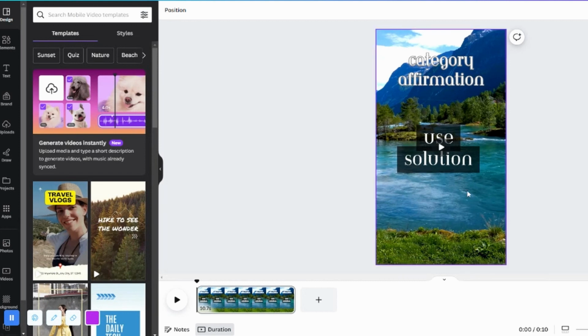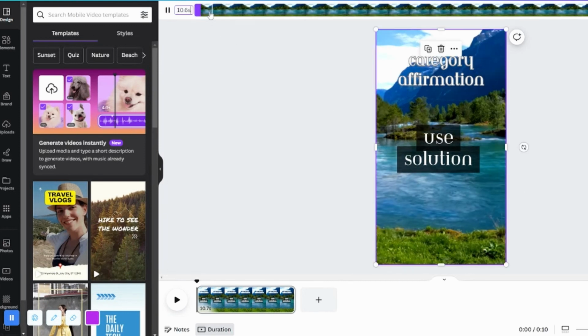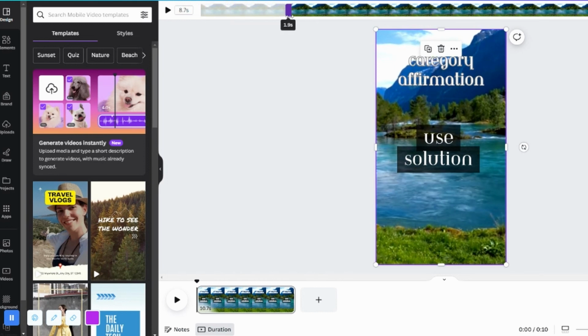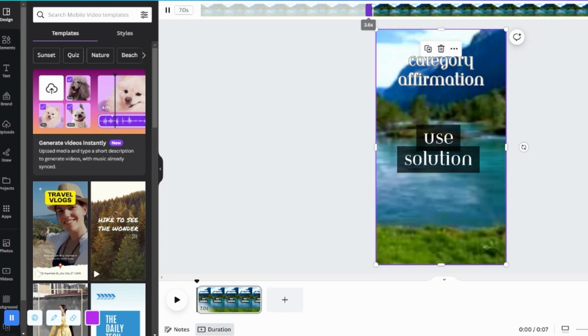First, let's shorten this clip to about 7 seconds. Click the video and then find the scissors icon right here. And then just drag the progress bar until we get to 7 seconds. And then click done. Great.